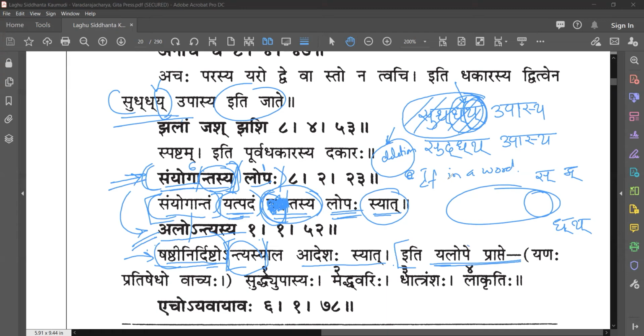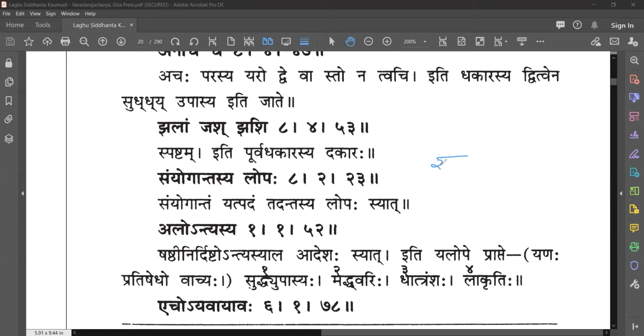Okay. With this, what happens? You have this su, dha, sorry, jalam jashi is already applied here. Su, dha, dha, ya, upasya. It's like this. Now, because of this samyogantasya lopa, the entire word was about to get deleted, because this is tasya lopa.